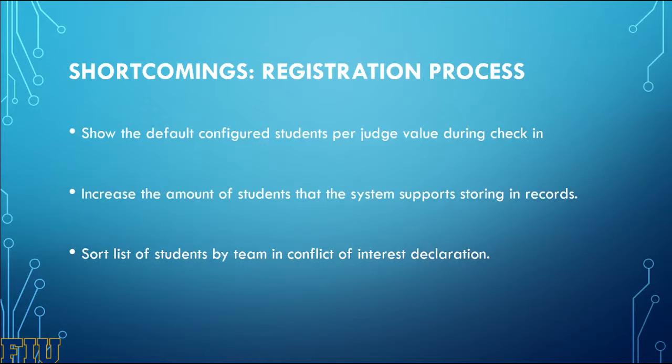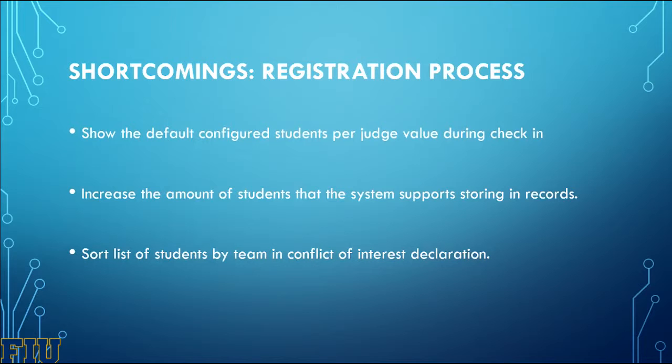Now, as for the registration process, first, we want to show the default configured students per judge value during check-in so judges can have an idea of how many students will be assigned during their registration. Second, we want to increase the amount of students that the system supports storing in records. We ran into an issue where when judges were trying to choose students that were a conflict of interest, not all the students were showing up because the amount that could be shown in this listing was not set correctly. Since only more students will be added to the database each semester, this needs to be revised.